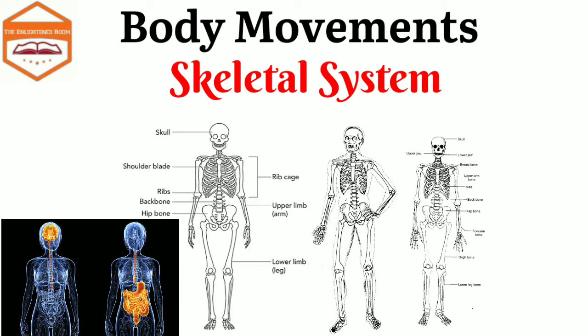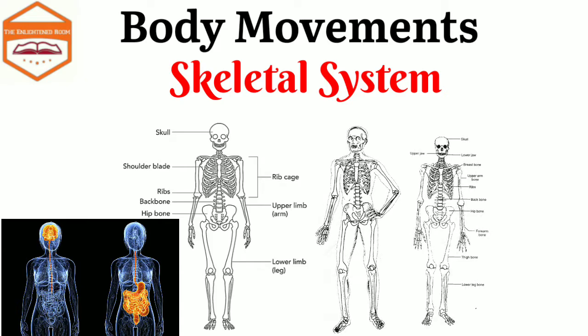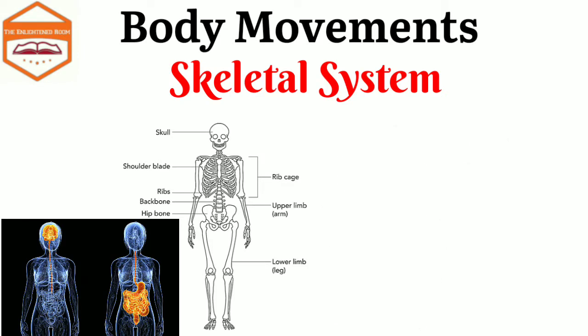For example, the skull protects our brain. The rib cage protects our chest, that means our lungs and the heart. Also, the backbone protects our spinal cord.